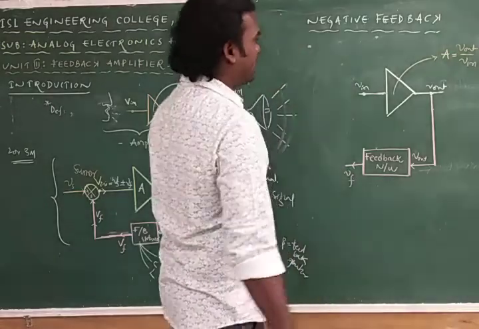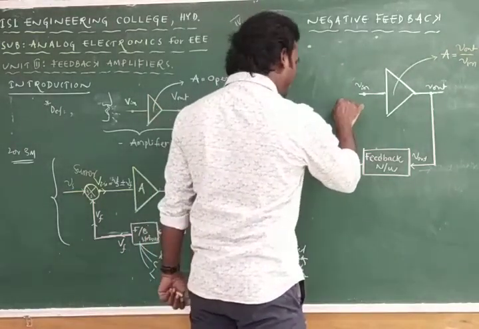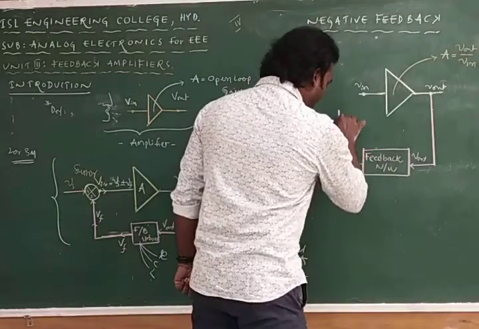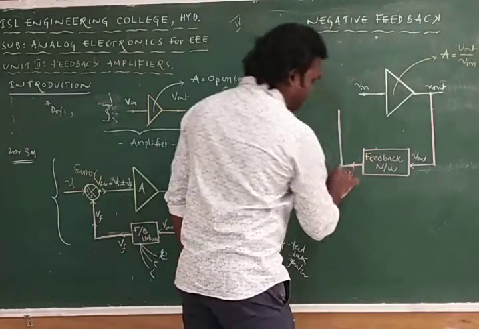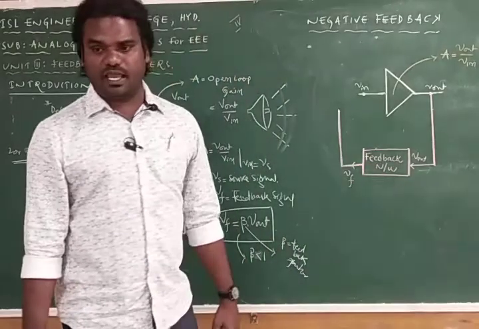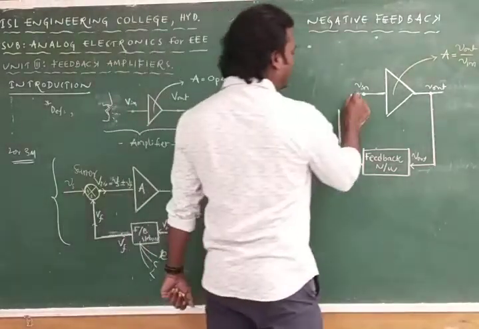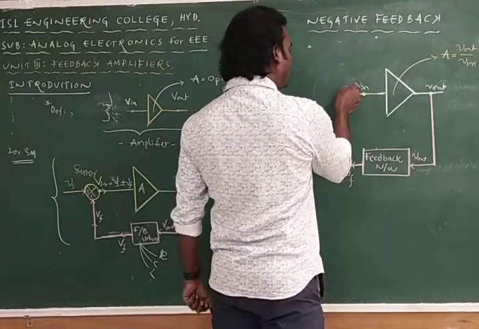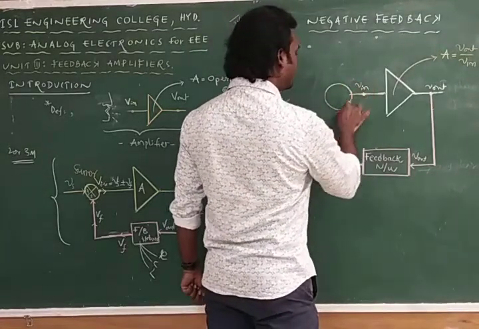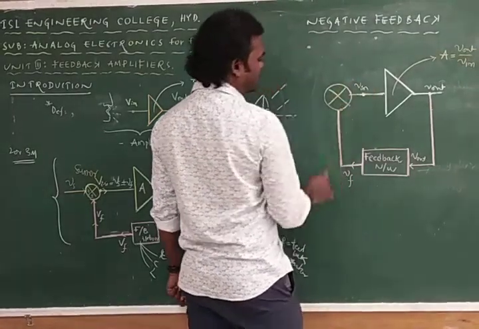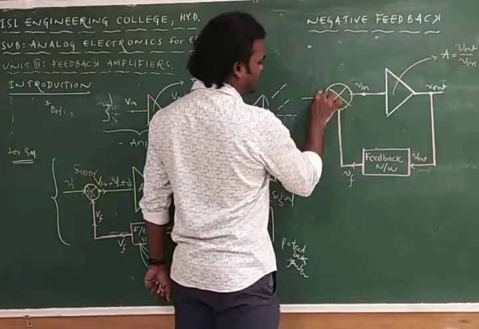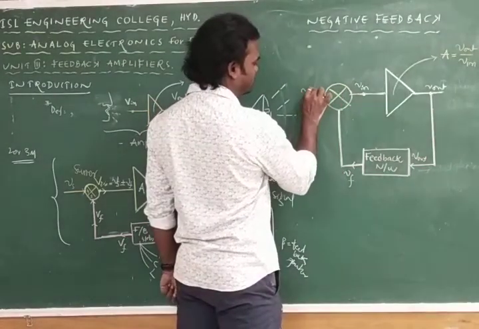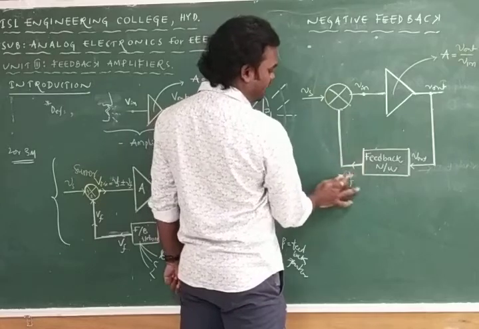Here we are going with negative feedback. That means one has to be positive and another has to be negative, then only it will be negative feedback. To mix these two signals we use a circuit called a mixer, also called an adder circuit or summer circuit. The source voltage is Vs, and this signal is Vf.